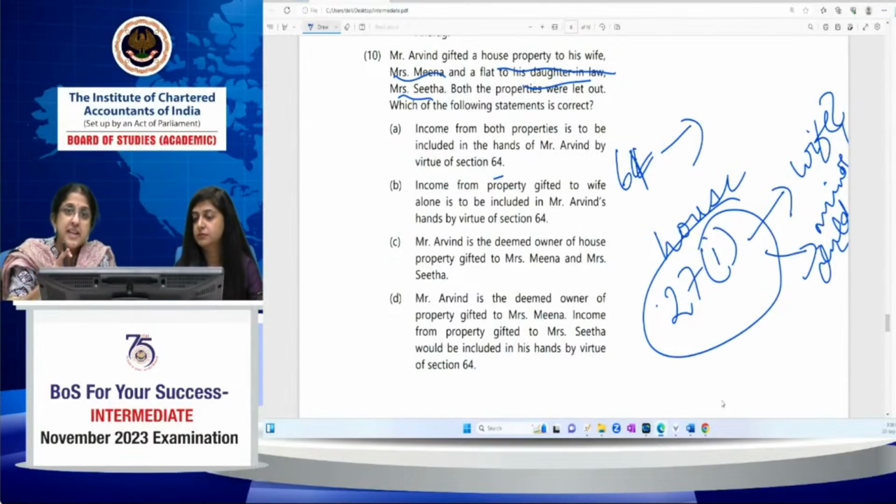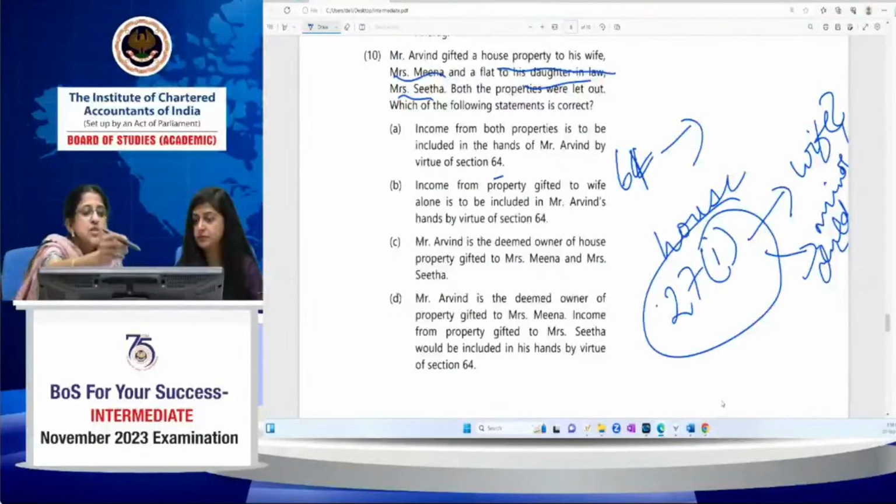But this is only in the case of house property, not other assets. For other assets transferred to spouse, 64 will apply. In case of house property alone, because the transferor spouse is deemed as the owner, 64 will not apply again. Okay, I hope this is clear. This is in respect of house property transferred to spouse and minor child.